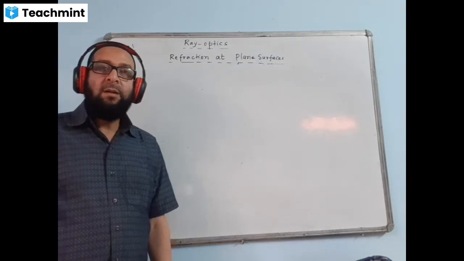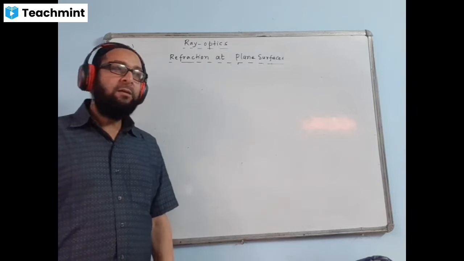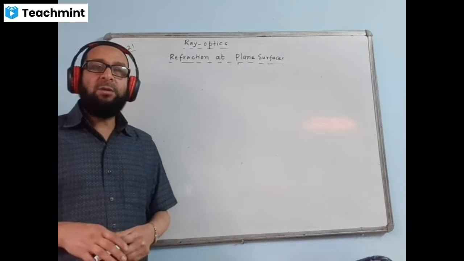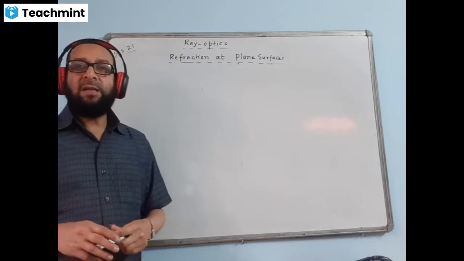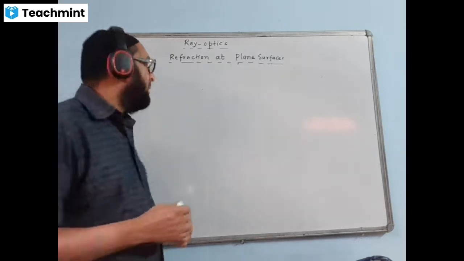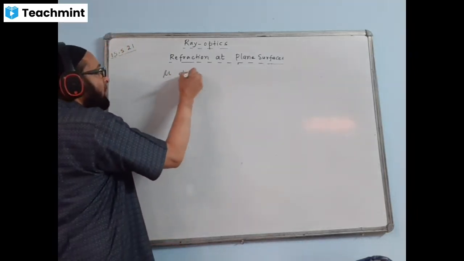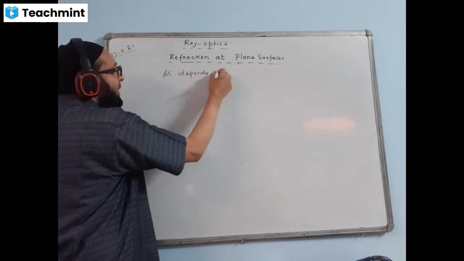Hope you understood this part. The refractive index of air has got the value 1, which is the minimum value. It's assumed to be 1 actually, but it's not exactly 1. And the refractive index of diamond is maximum. Okay.